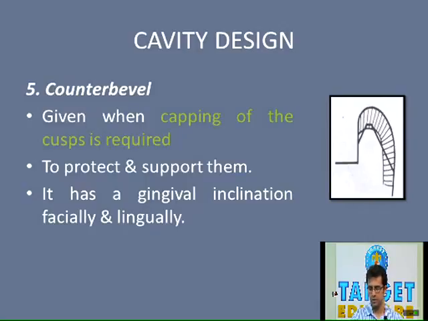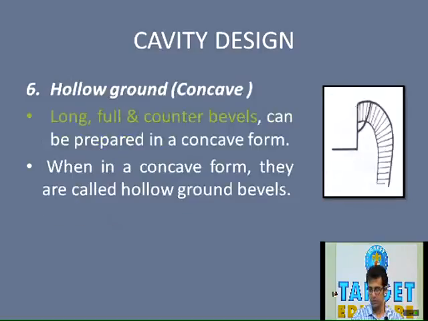So full bevels are indicated only in some clinical situations where any other bevel cannot be given. Usually full bevel is avoided except in the cases where it's impossible to use any other form of bevel. So these are the advantages and disadvantages of each form of bevel.